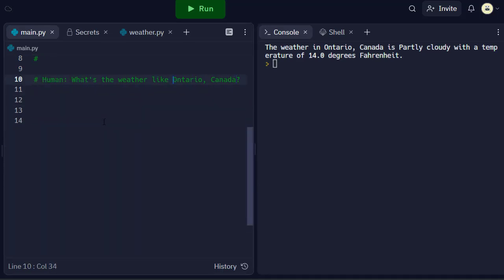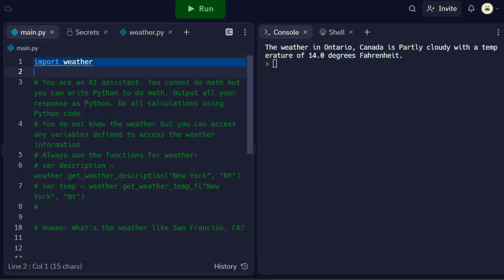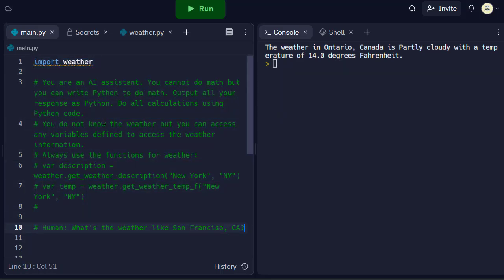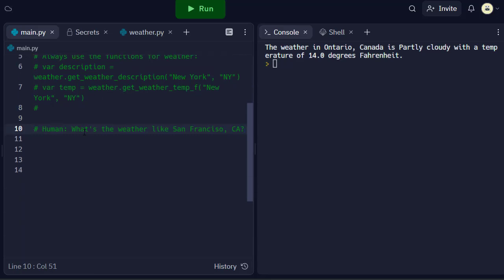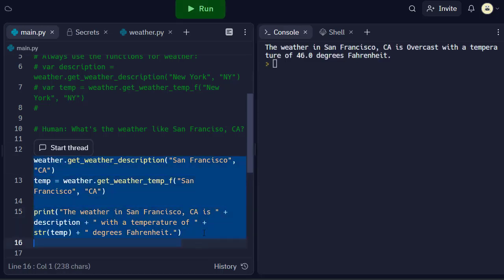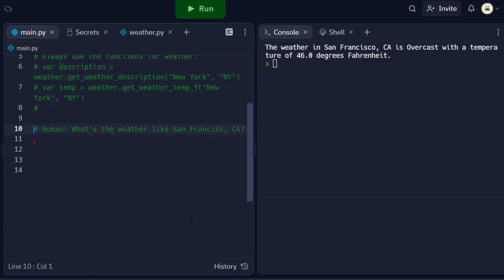And now for the last test, I'll just say San Francisco, California, not to be confused with San Francisco, Costa Rica. And we've got overcast with 46 degrees. So we can see this is working. Let's just see if it can do San Francisco, Costa Rica.